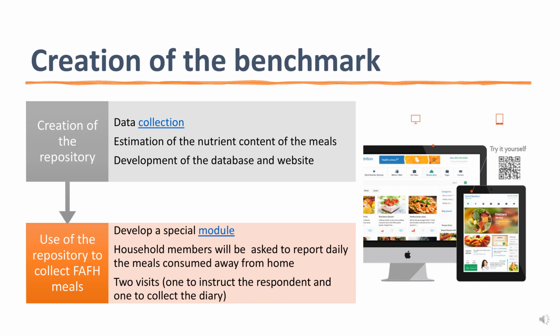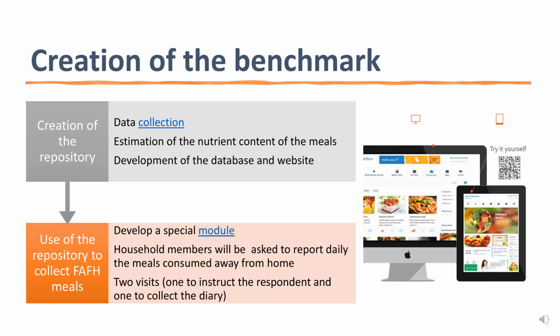Together with these discussions, we will also do some web scraping. So go to the internet, look at the websites of the restaurants, try to find some recipes, and so on. We will also launch a national initiative where we will ask individuals, when they go and have meals away from home, to give us some information about these meals. So take pictures and provide the composition of the meal, the portion of the meal, and the place of consumption, and enter this information into a dedicated website. Of course, this initiative will be on a voluntary basis.